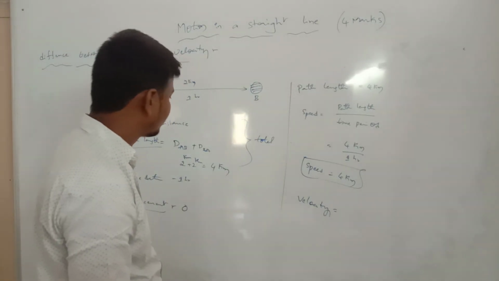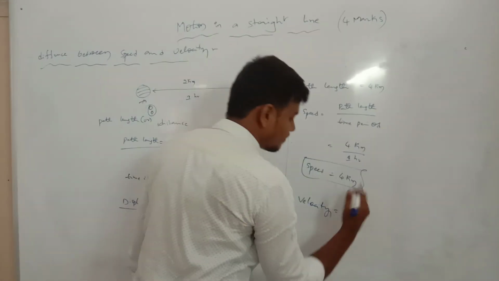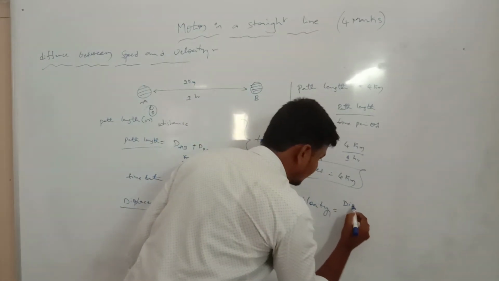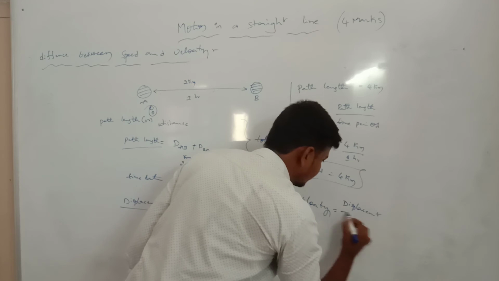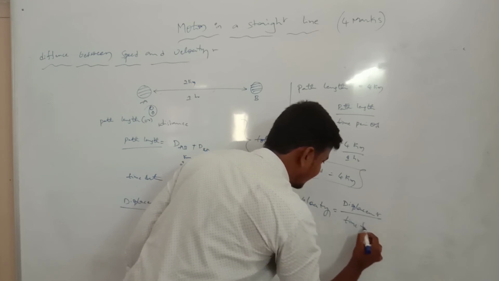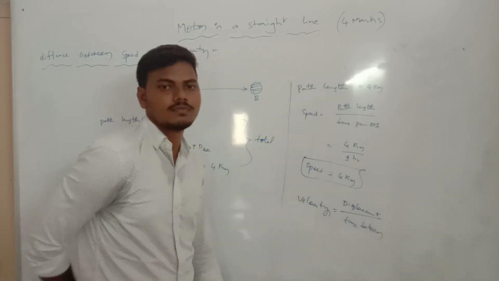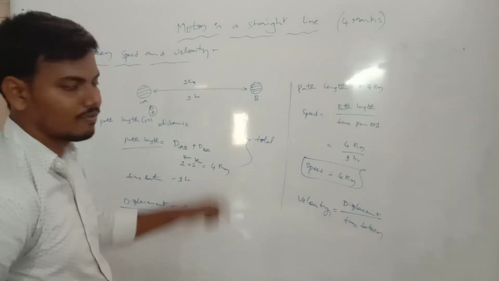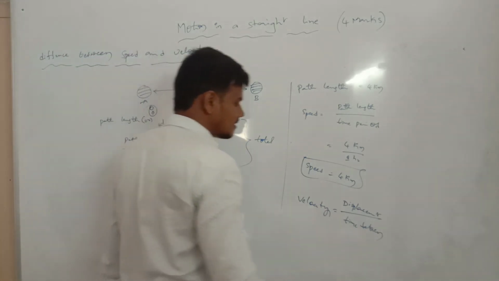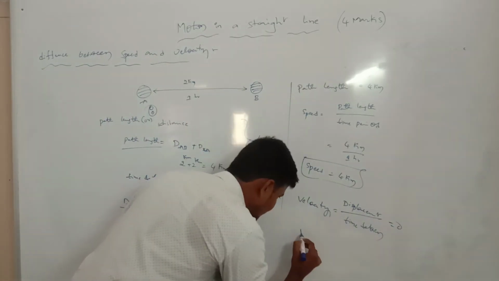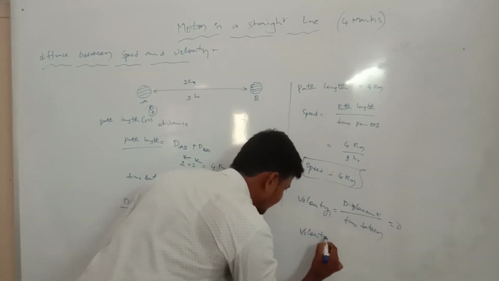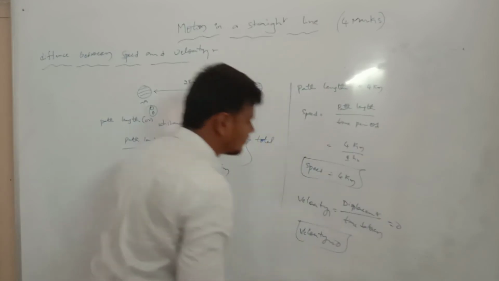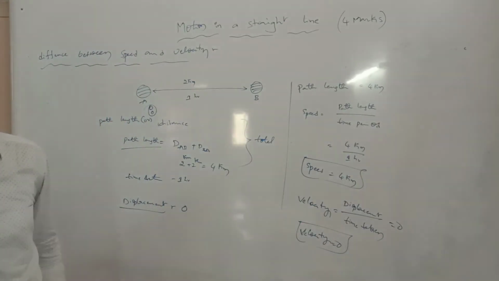Velocity is equal to, now what is the definition or equation? Displacement by time taken. Now displacement is 0, time is 1 hour, so 0 by 1 is equal to 0. Now velocity is equal to 0. Okay, speed is 4 kilometers, velocity is equal to 0.